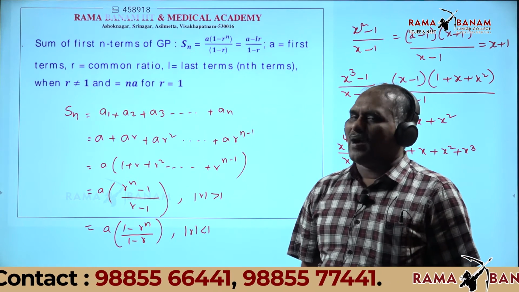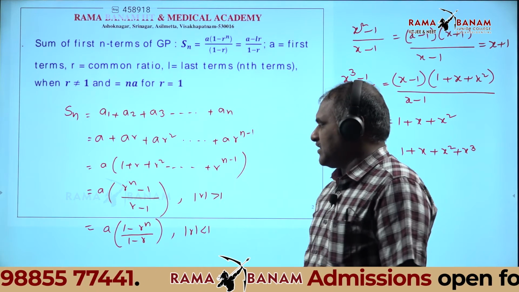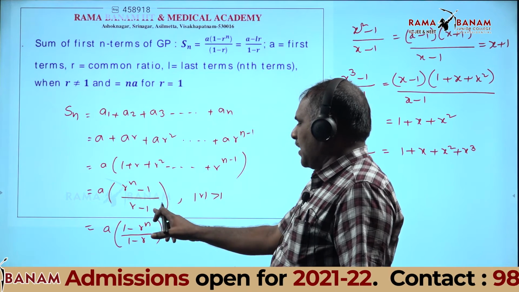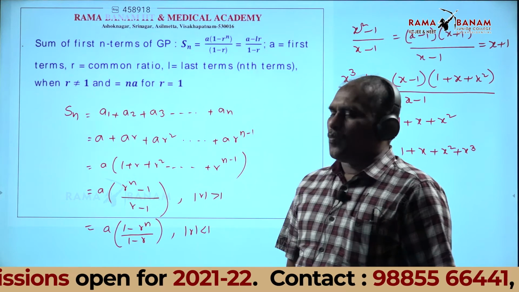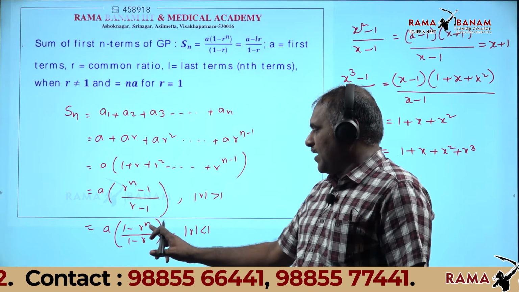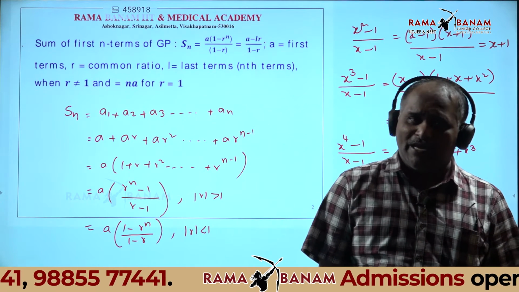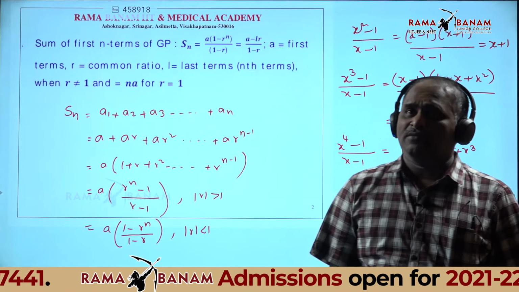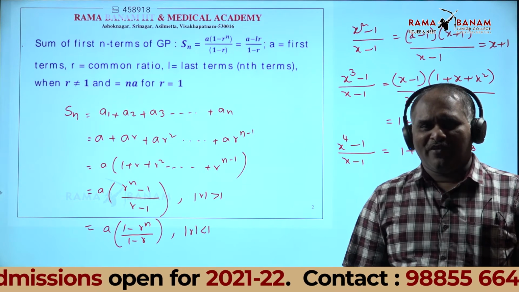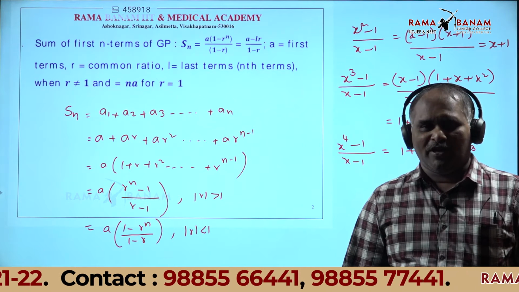Therefore, what is the sum of n terms of the series? A into r power n minus 1 by r minus 1 when mod r is greater than 1, and a into 1 minus r power n by 1 minus r when mod r is less than 1. Do you understand? Note down. Tomorrow having exam, everyone must write.